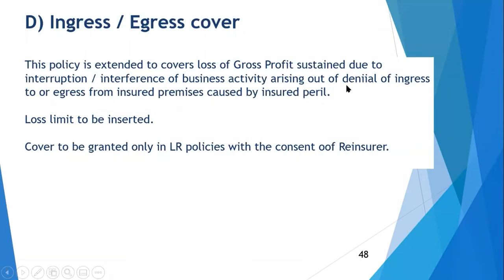Or storm, due to storm, there was a big tree which has fallen in front of the main gate. Now this entry is denied. So these things can be covered, but it is a very wider cover. That is why it is to be given very cautiously and with the consent of reinsurance company.